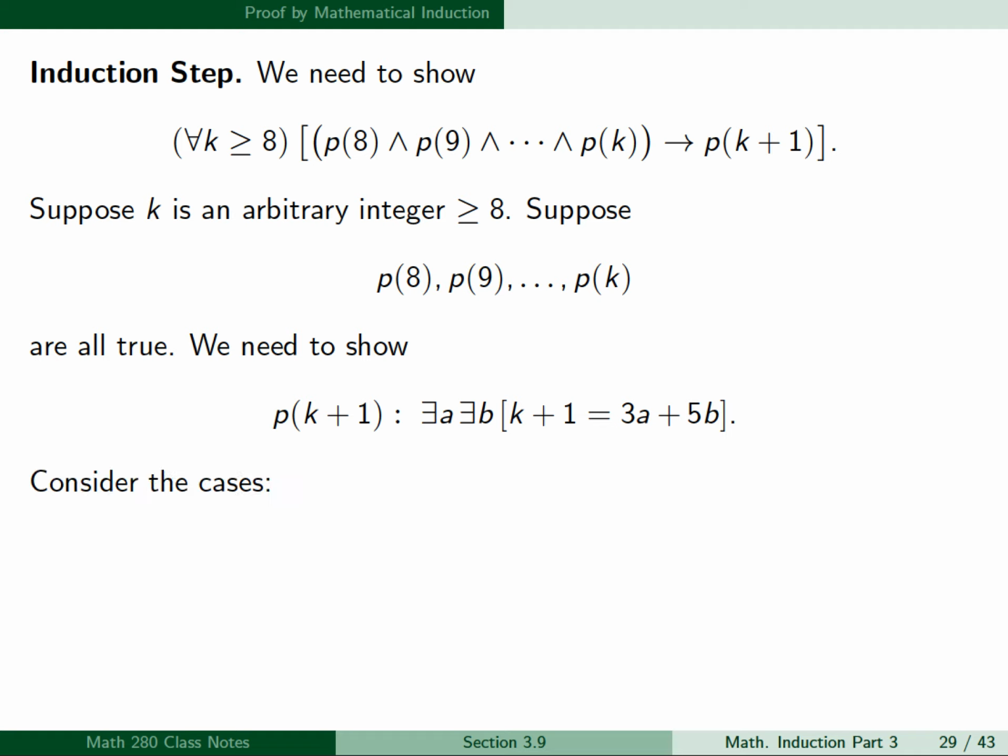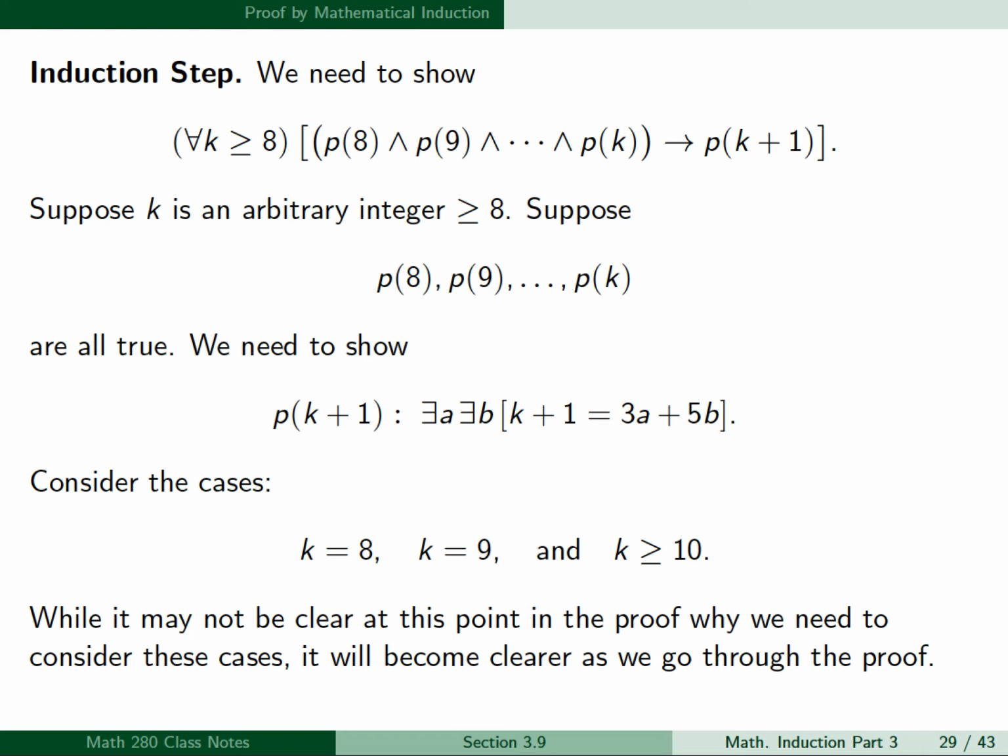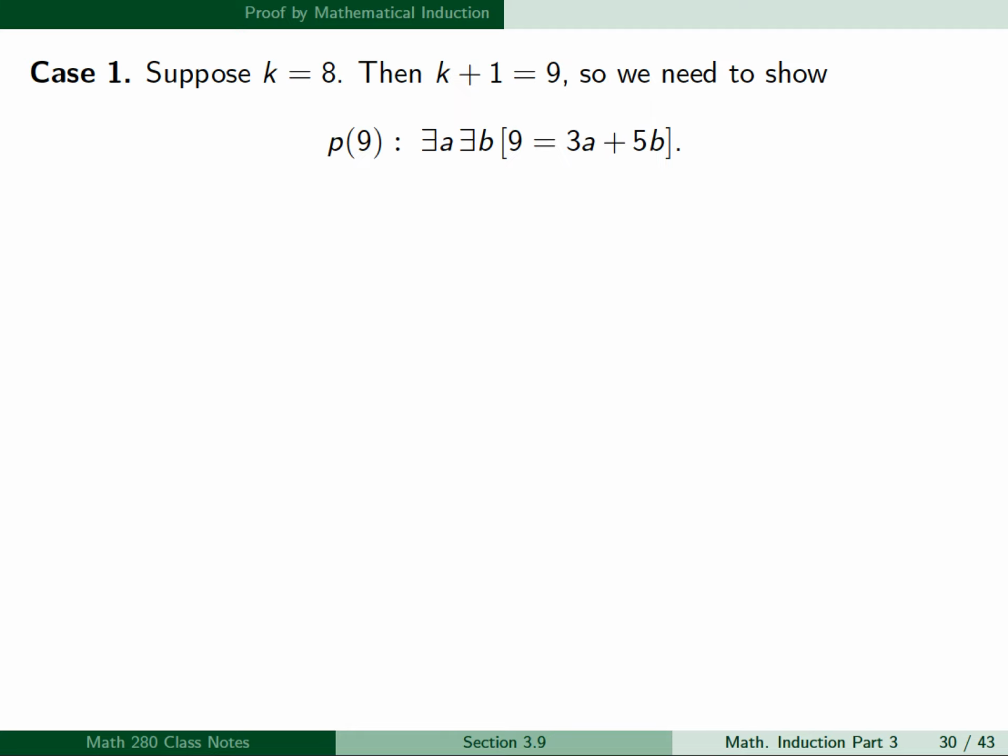So let's consider the cases k equals 8, k equals 9, and k is greater than or equal to 10. Now, while it may not be clear at this point in the proof why we need to consider these cases, it will become clear as we go through the proof. So for case 1, we're going to suppose that k is equal to 8. Then k plus 1 is equal to 9, so we need to show P of k plus 1, or P of 9, which will be there exists an a and a b, such that 9 equals 3a plus 5b.